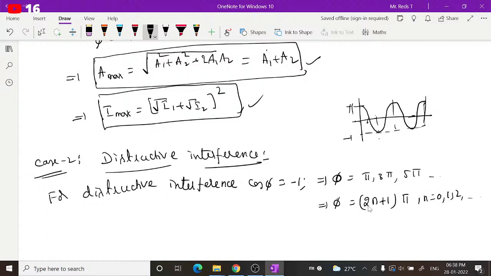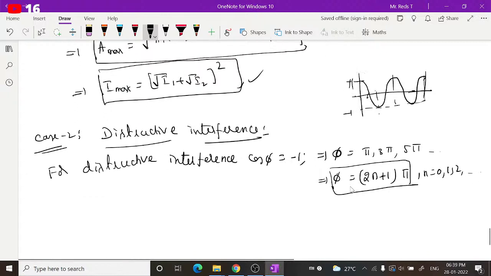If n is 0, you get pi. If n is 1, 2 into 1 plus 1 is 3, so 3 pi. Like that you get pi, 3 pi, 5 pi. For these values of phase difference you get destructive interference. So the phase condition for destructive interference is (2n plus 1) into pi.